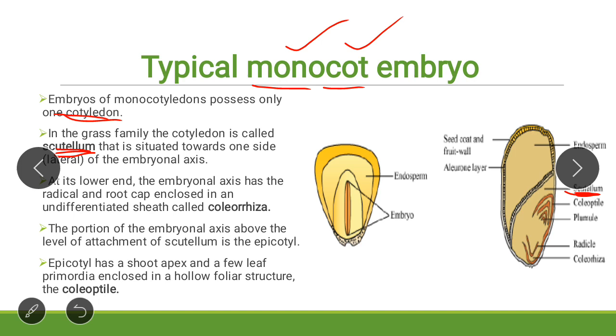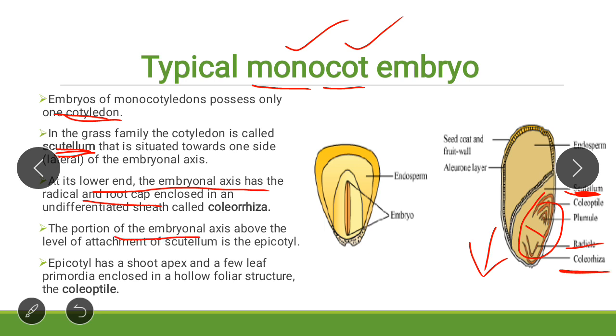This is the embryonal axis. At its lower end, the embryonal axis has the radicle and root cap, enclosed in an undifferentiated sheath called coleorhiza. This radicle is enclosed in this coleorhiza.